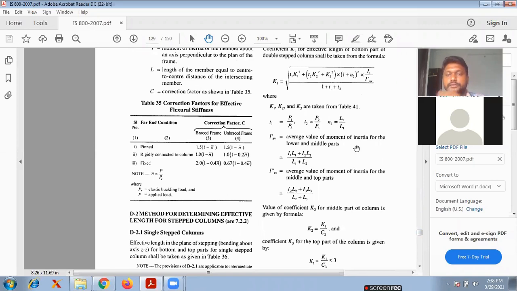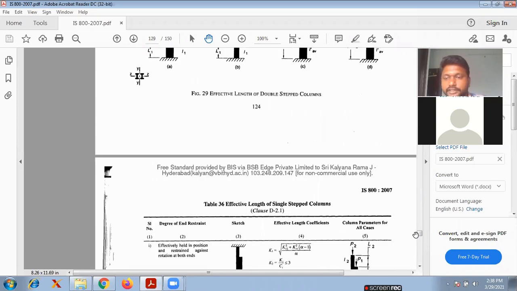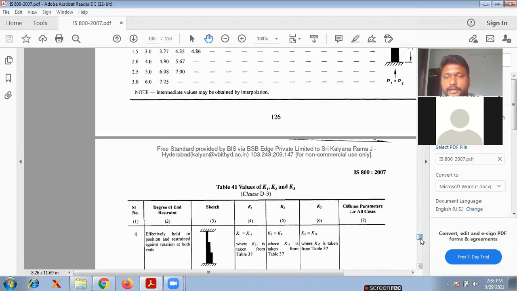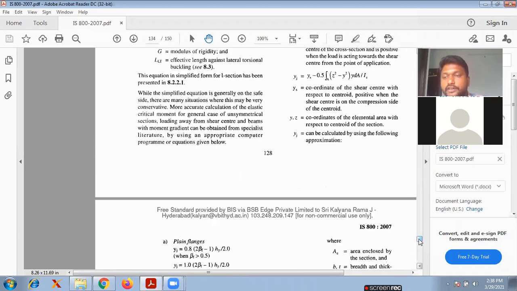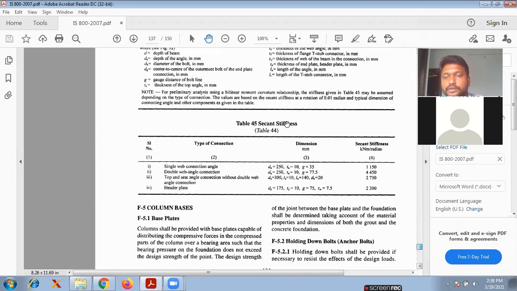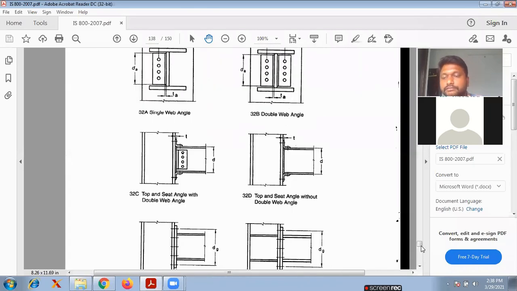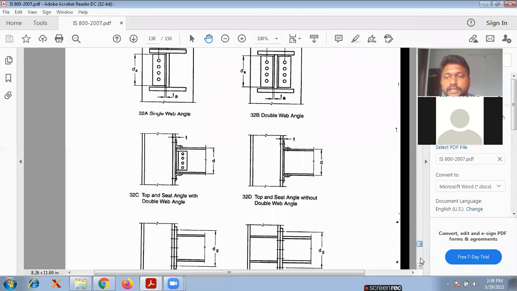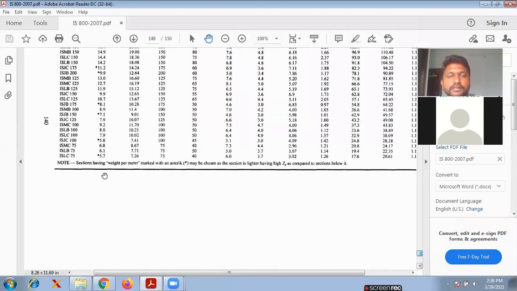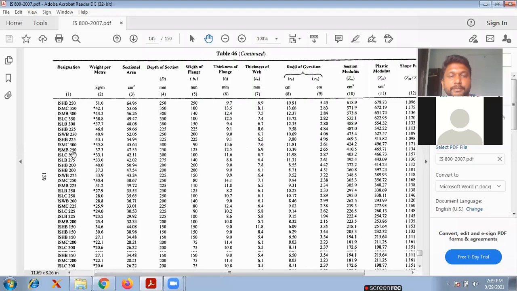Okay. These are the formulas, and each and everything is there, and some tables are there. So we have to follow the tables also. From the tables only, we will design some of the members. These are the connections. Okay. These are the tables. Yeah. So the designation, if you are using ISMB 250,